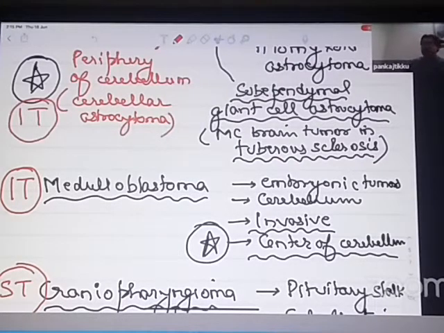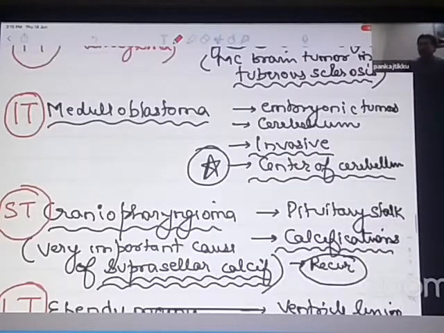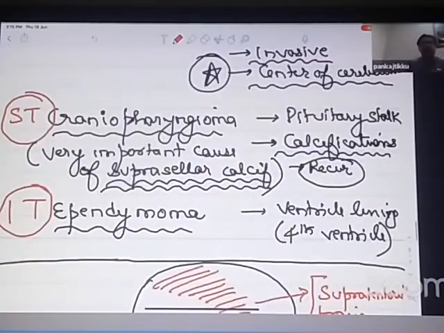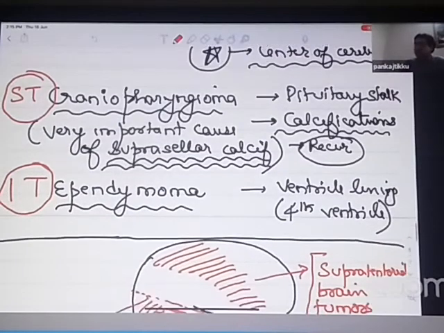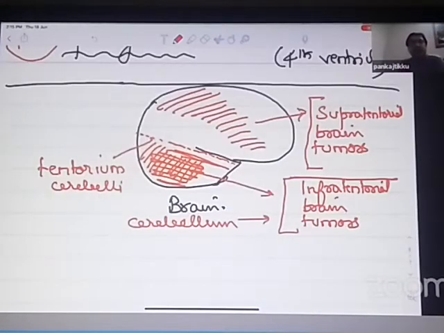So you are seeing the majority of brain tumors are infratentorial. One example that I've told you supratentorial is craniopharyngioma. So which type of brain tumors are more common? Is it supra or infratentorial brain tumors? It is infratentorial brain tumors which are more common in children compared to supratentorial. So with this, we finish up brain tumors.